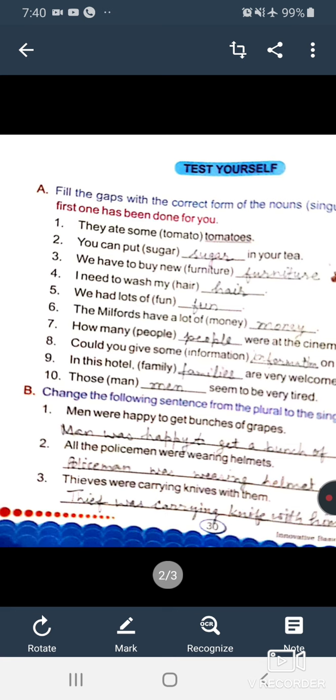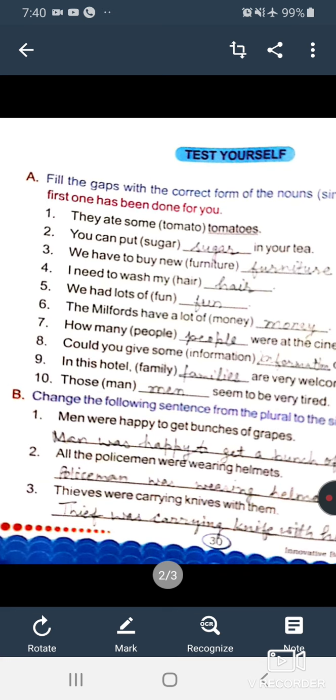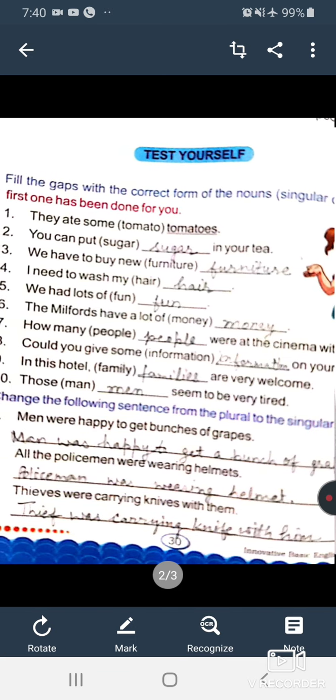Next, sixth sentence. The Milfords have a lot of dash. There is a word given, money. Can you speak one money, two money, three monies, four monies? No. 100 monies? No. You are to say only money. So you will write here the word money.